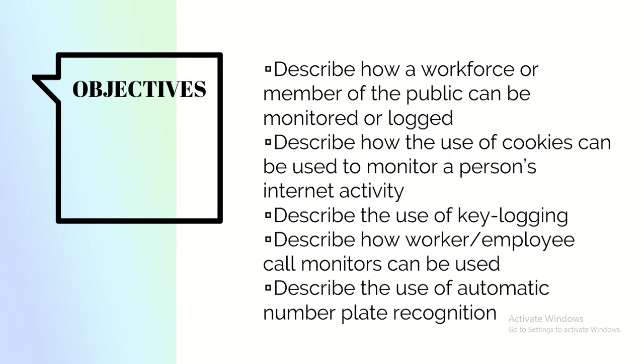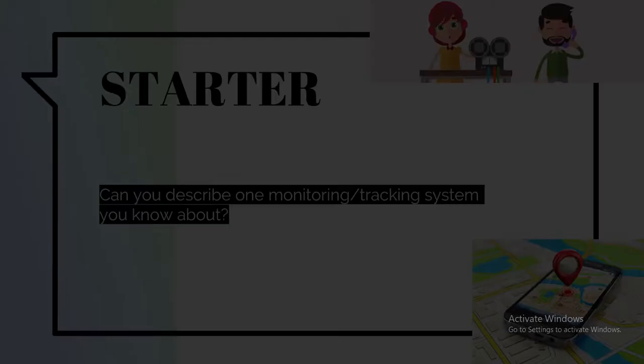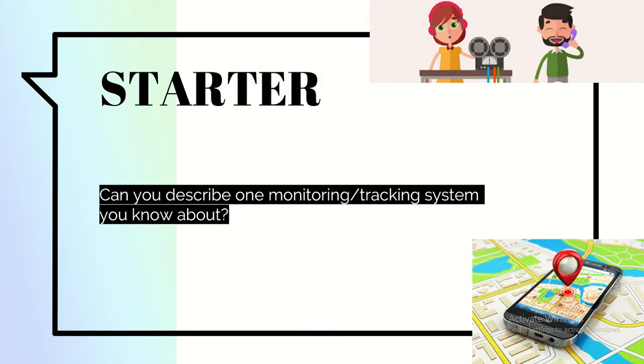What are we trying to cover in this section? We want to be able to describe how a workforce member can be monitored or logged. What are cookies and what are they used for? What is key logging? How can employees be monitored? And what is ANPR or automatic number plate recognition? As a starter, try to think of any one monitoring or tracking system that you know about. Some sample pictures are given here for you to think.